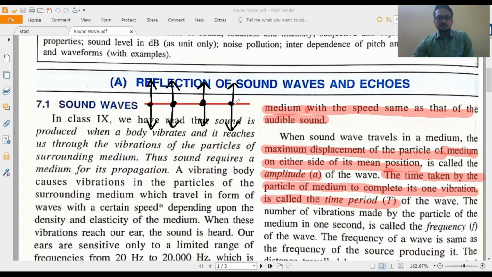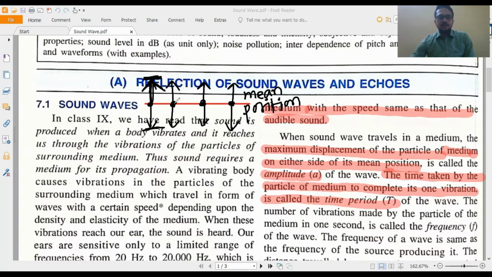This position is called mean position, where the particle was initially at rest. Total force was 0. Now the particle is going to this position at this end and this position at this end. So this is the maximum displacement from mean position. This maximum displacement on either side is called amplitude.